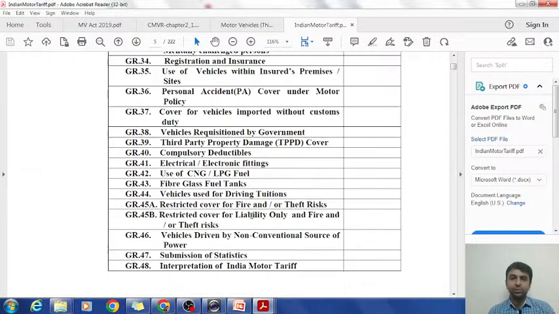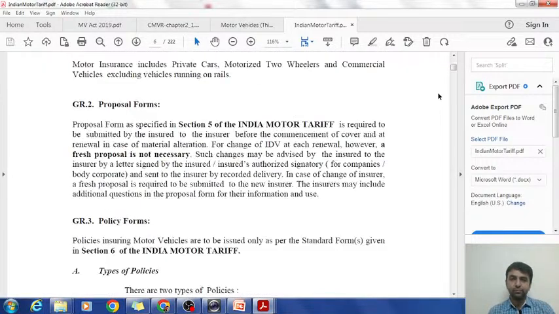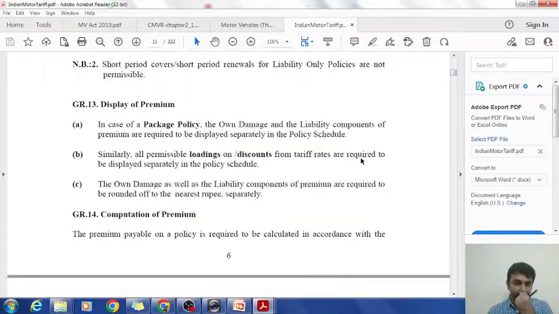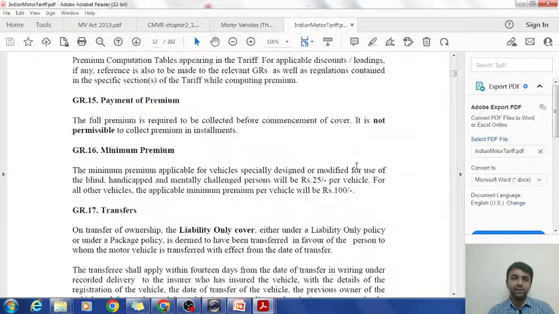You have to just go and read GR 16. It is 25 rupees for handicapped vehicles or special purpose vehicles. For a handicapped or mentally challenged person it is 25 per vehicle, and for a normal vehicle it is 100. So if a question is asked about the minimum premium and both options are given, you have to choose 25 as the answer. Otherwise the answer is 100 rupees.